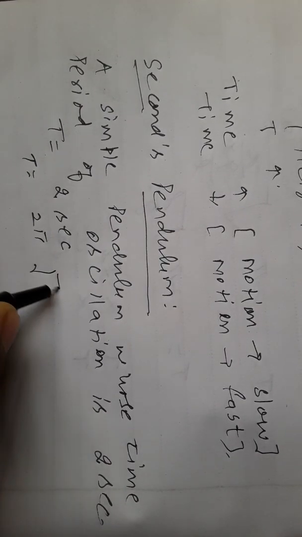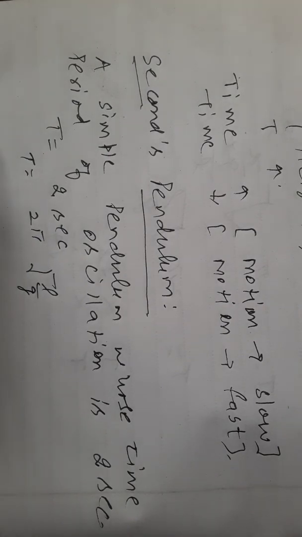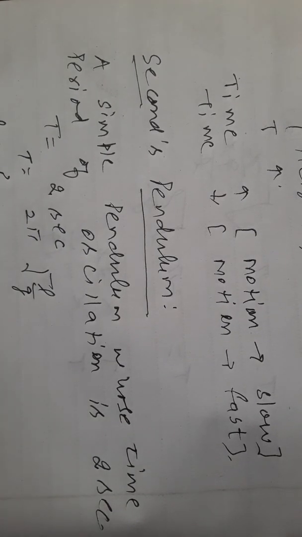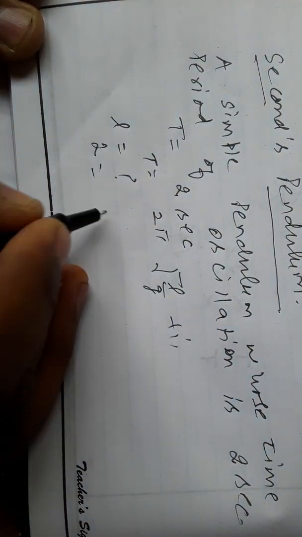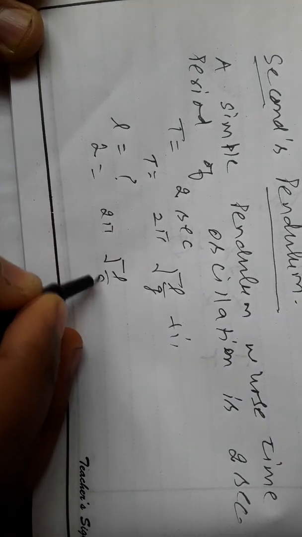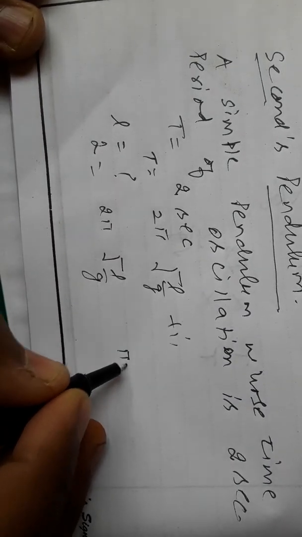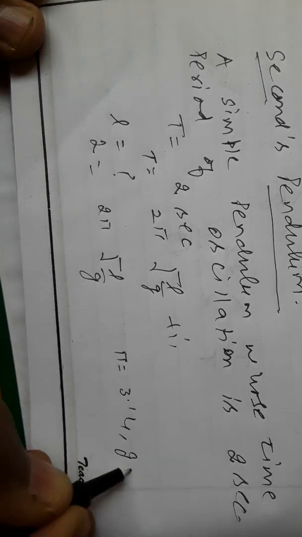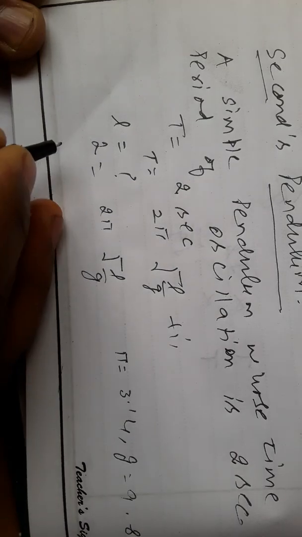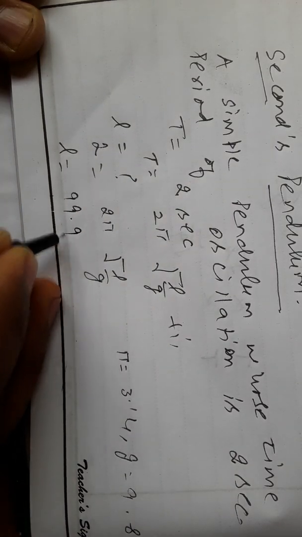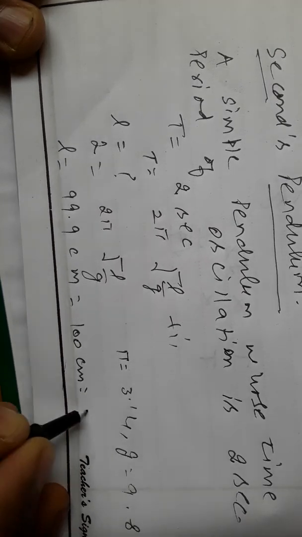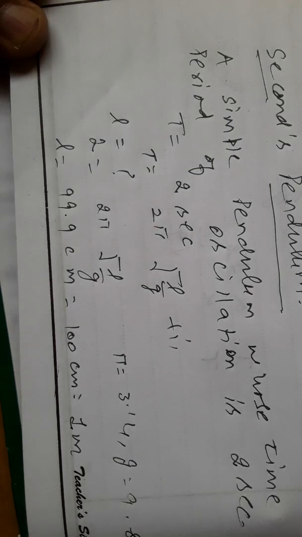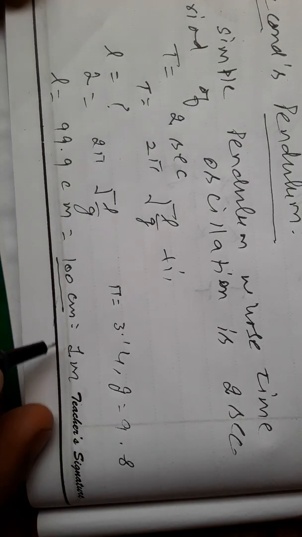T is equal to 2 pi under root L by G. Now we can calculate the length for the seconds pendulum. This is equation number first. Put T is equal to 2: 2 is equal to 2 pi under root L by G. By putting the value of pi and G, we calculate the length, that is 99.9 centimeter, which is approximately 100 centimeter, and that is 1 meter. So for the seconds pendulum, the length of the simple pendulum should be approximately 100 centimeter or 1 meter.